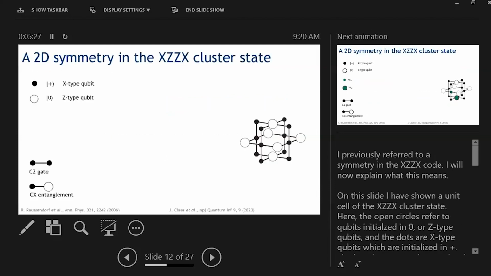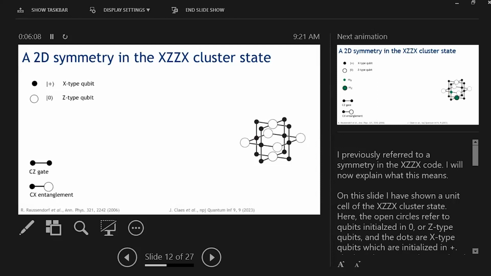The error correcting code that I'm going to focus on in this part of my talk is called the XZX Cluster State. On the right, I have shown a unit cell of the XZX Cluster State. The dots in this unit cell represent qubits initialized in the plus state, which we call X-type qubits. The open circles represent qubits initialized in the 0 state, which we call Z-type qubits. The lines between them represent local entanglements. A line between 2 X-type qubits is a control Z gate, and a line between an X and a Z-type qubit is a control NOT-like entanglement, where the X-type qubit is the control and the Z-type qubit is the target.